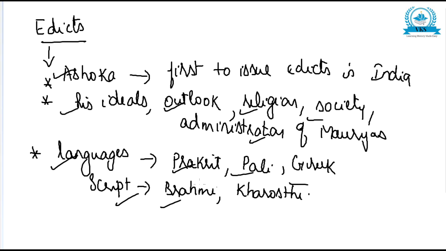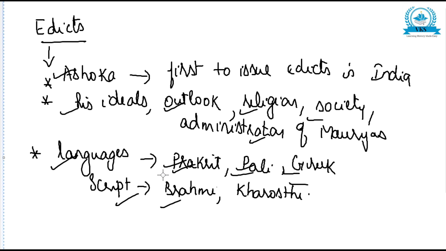So Ashoka was the first to issue edicts in India, and they help us to know about his ideals, outlook, and also the religion, society, and administration of the Mauryas.